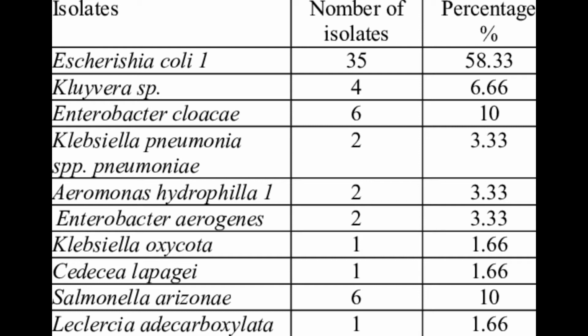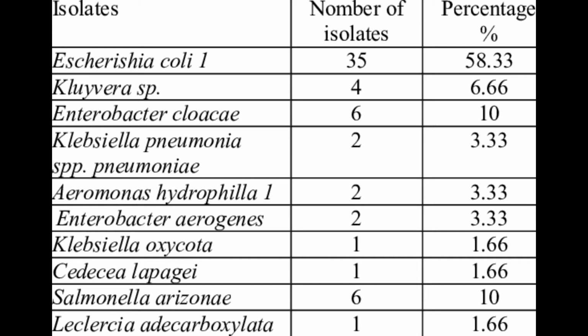On Salmonella-Shigella agar, we have Escherichia coli with a red and yellow background with white colonies. Then we have Salmonella, which has a yellow background with black colonies. Then we have Shigella, which has a yellow-orange background. The Hektoen enteric agar is colorful actually. We have orange, yellow, green, and greenish.